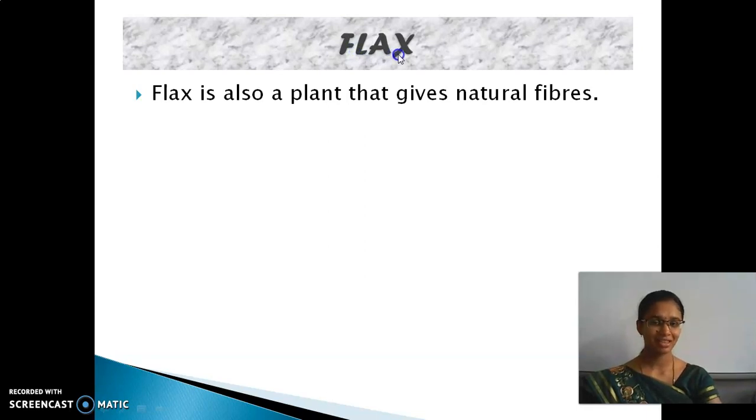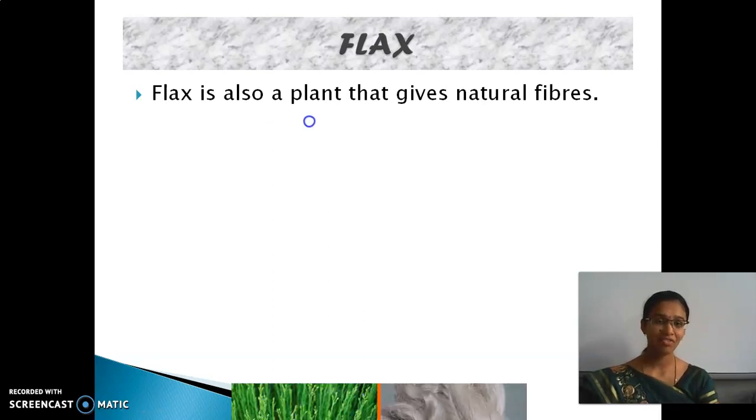This flax is also called linseed. It is also one type of natural source of fibers. Flax is a plant, and it gives natural fibers.